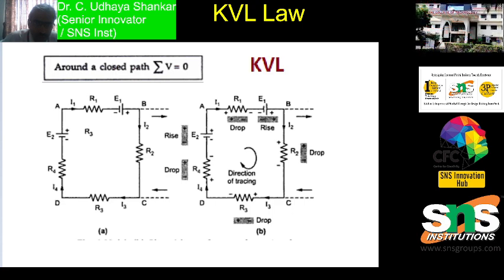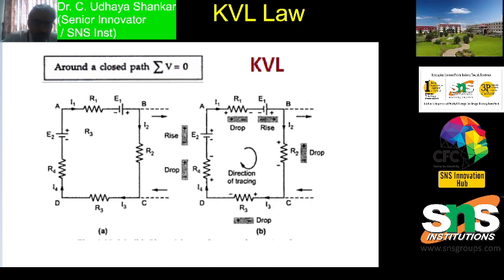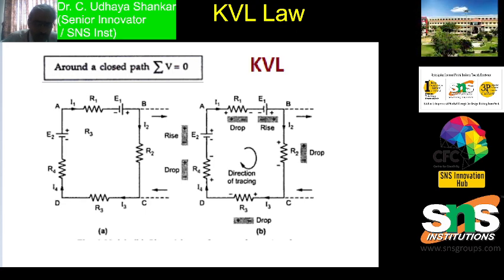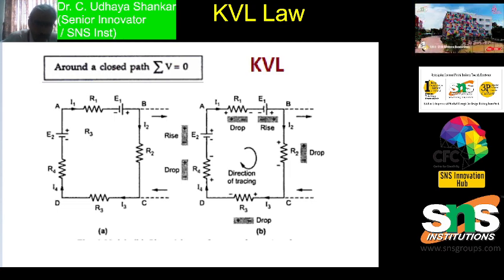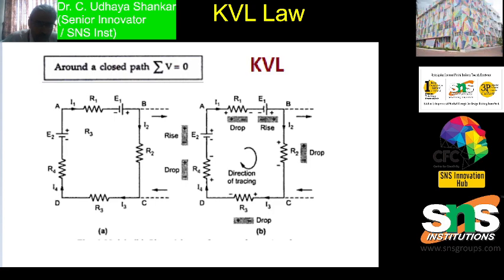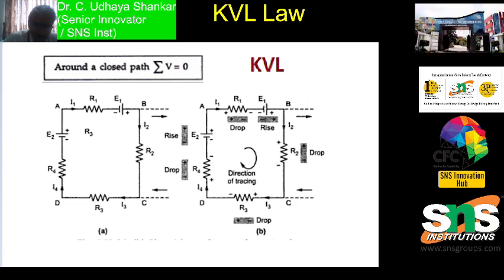So what do you mean by Kirchhoff's voltage law? In any network, the algebraic sum of voltage drops across the circuit elements of any closed path will be equal to the algebraic sum of the EMFs in that path. We can also say that the algebraic sum of all the branch voltages around any closed path or closed loop is always 0.